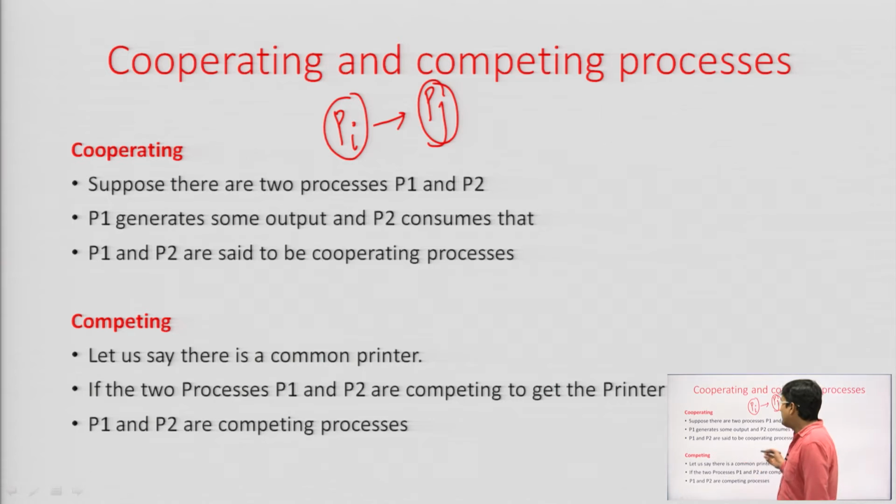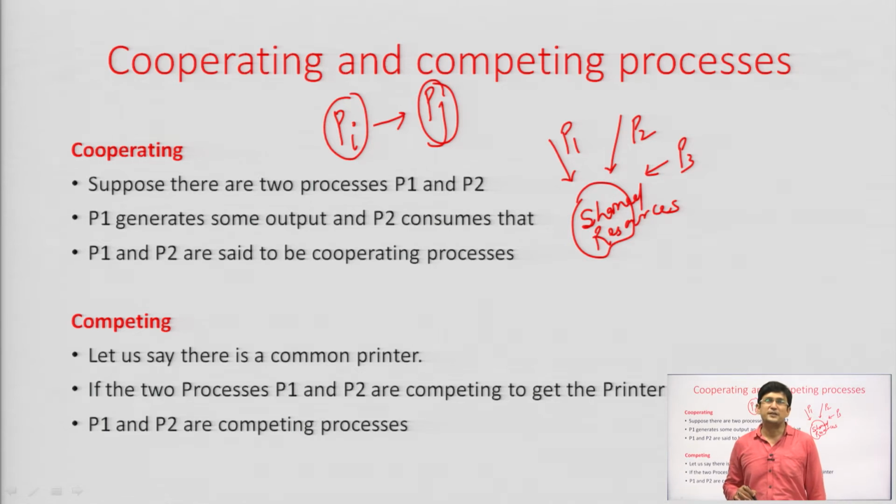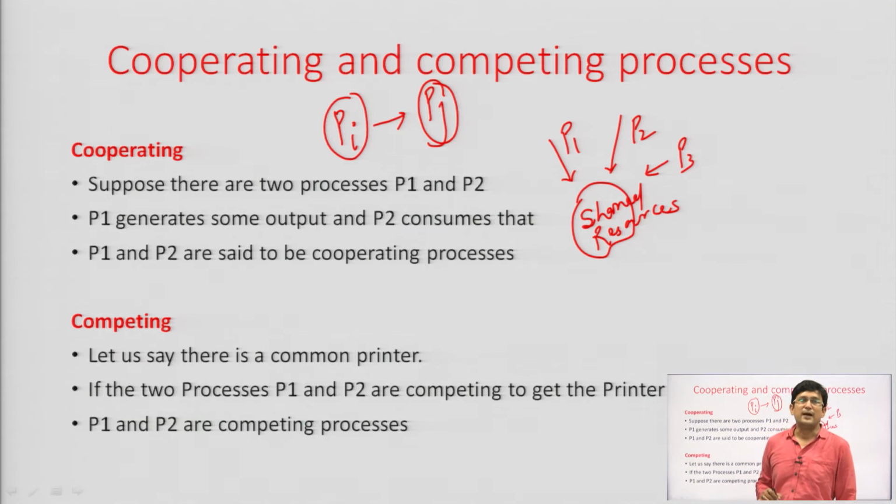Similarly, we can take an example of competing processes, wherein there is a competition for accessing a shared resource or shared variable. For example, if there is a printer and multiple processes are trying to access it, we cannot allow all the processes to use the printer at the same time.